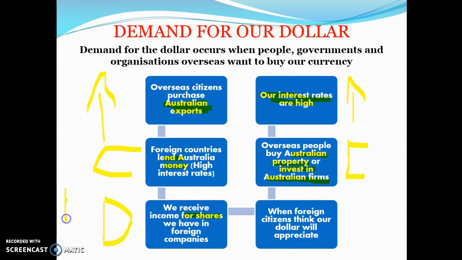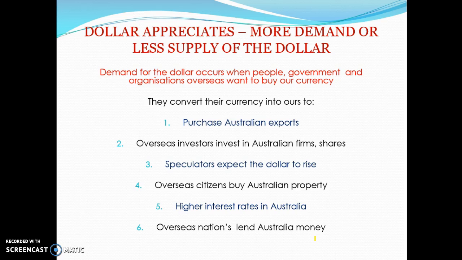Whenever Australian companies working overseas receive profits, these are credits in our current account. When we purchase those shares, it would have been supply of the dollar, but now that we're receiving the dividends or the profits, that is demand for our dollar. When foreign citizens think our dollar will appreciate, they are likely to demand our dollar as well because they think it's going to go up, and therefore they want to have our currency because they'll make money out of it.